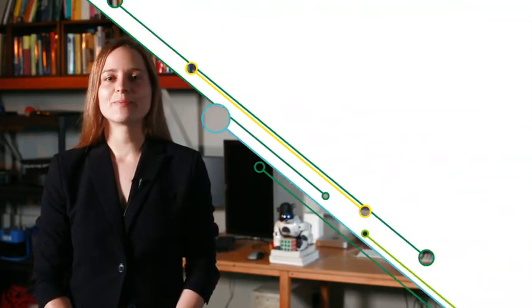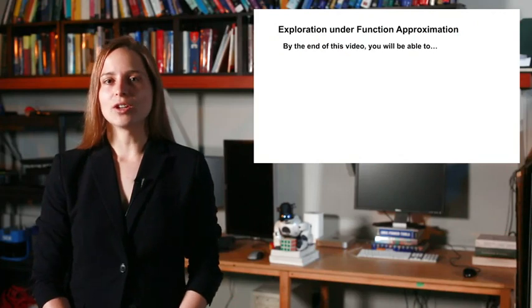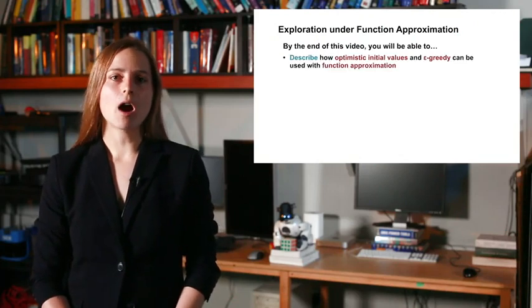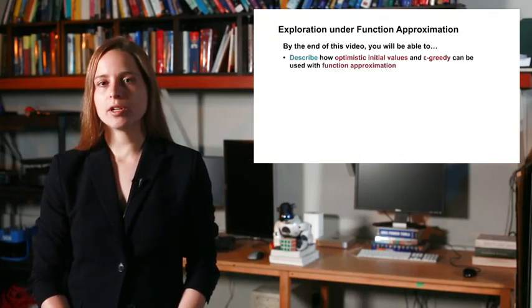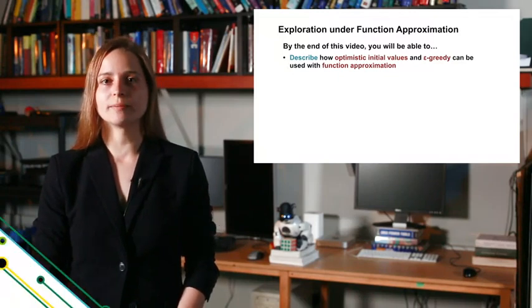The need to balance exploration and exploitation is one of the defining characteristics of the sequential decision-making problem. We've talked about several simple ways to promote exploration in bandits and tabular reinforcement learning. But what about function approximation? Is there anything special about exploration there? Today we'll find out. By the end of this video, you'll be able to describe how optimistic initial values and epsilon greedy can be used with function approximation.